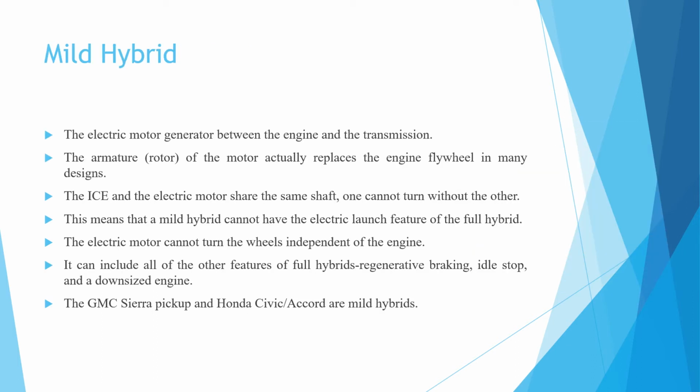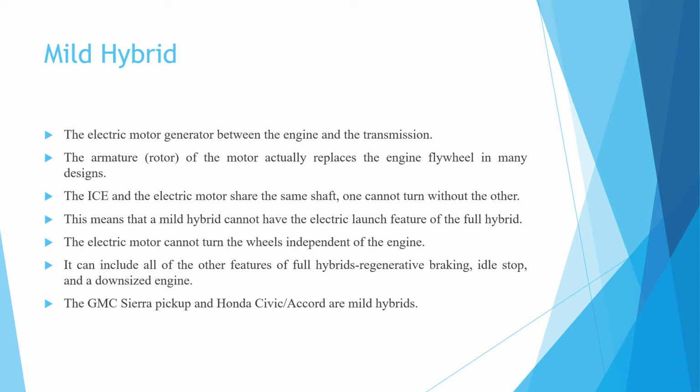Now coming to the mild hybrid. The electric motor generator is placed in between the engine and the transmission.